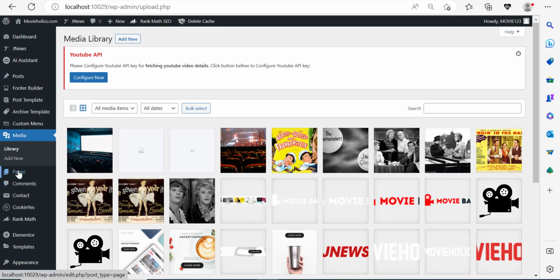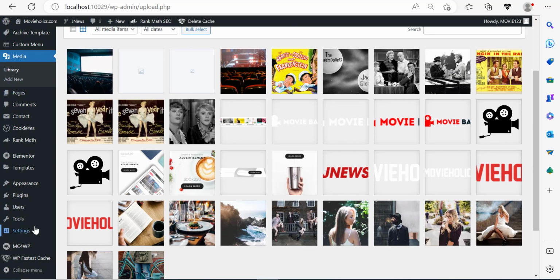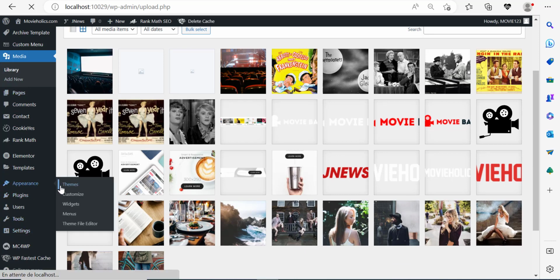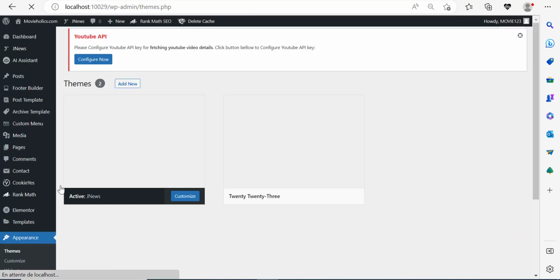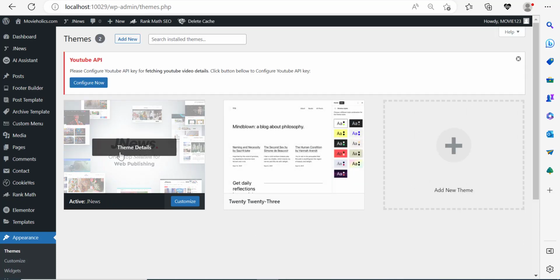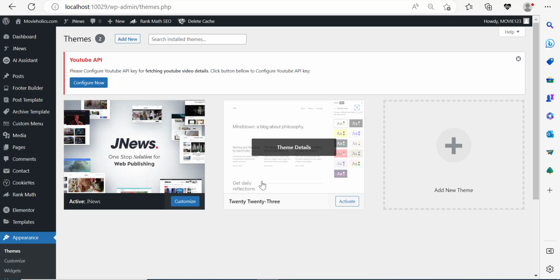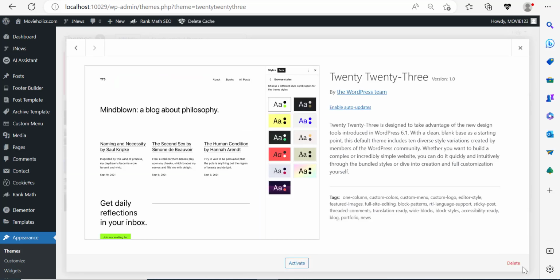Another thing you could do is delete the pages that are no longer useful, that you don't really need. You can delete the posts that you no longer need. You can also scroll down here to appearance, go to themes, and make sure that you only keep the theme that you are currently using. Right now we're running on the theme Jnews, which means it's the active theme. So any theme other than Jnews is just a waste, because even though it's inactive, it's still taking space. For example, here, 2023 is inactive, but it's installed, right? So I'm going to click it and delete it. And this will make my website a little bit faster.